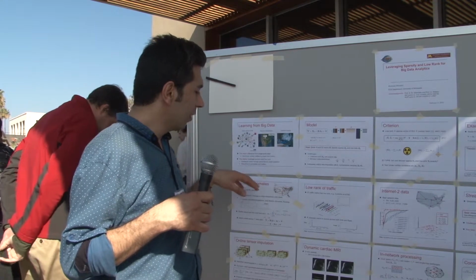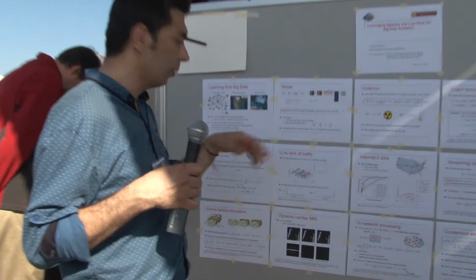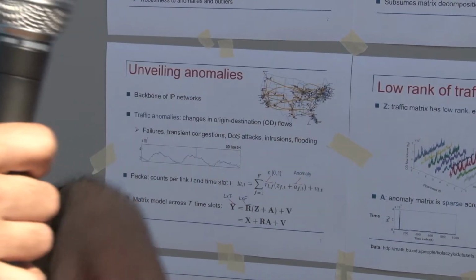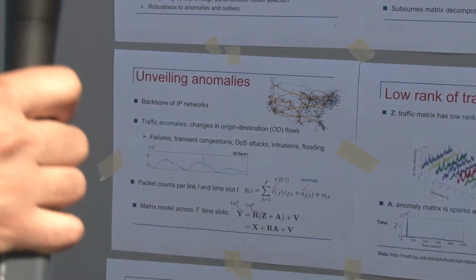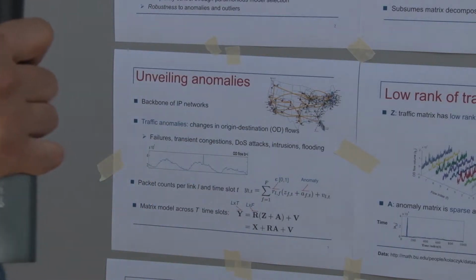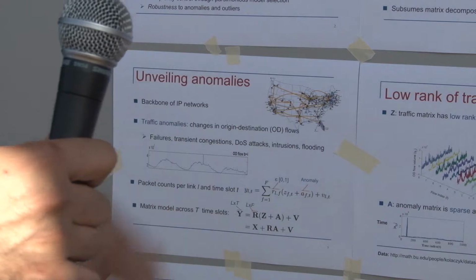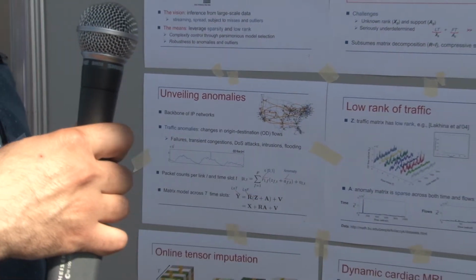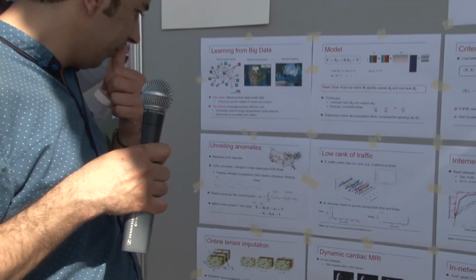typically there are some origin to destination flows, for example, a flow which goes from San Diego to Minnesota. This flow will travel across several links, but the problem is that these flows, because of some viruses or some cyber attacks, have some spikes. So we are looking after these spikes. But the problem is that we don't have access to all the pairs. What we have available are some link measurements, which are superpositions of the OD flows.